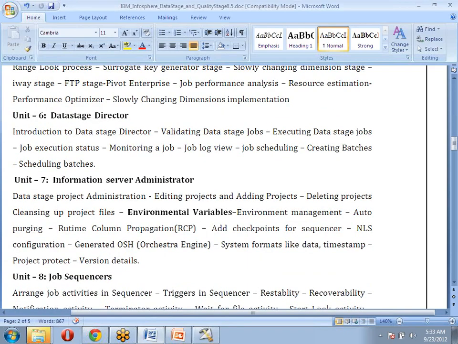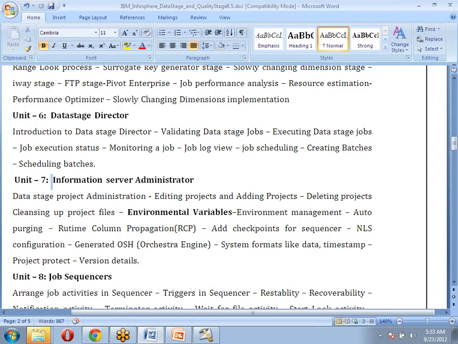And next, as I told you, we also have different roles in DataStage. One is developer role, administrator role, quality developer role, information analyzer role. Different roles you can apply. Even if you see in Corp to Corp or in Dice or similar portals, you can find multiple openings with multiple roles.